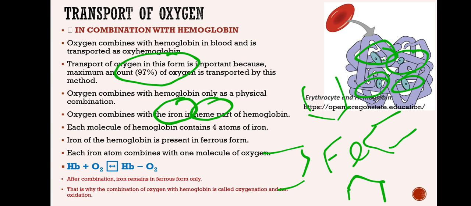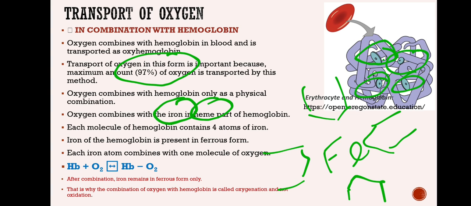So how many heme units are present there? 4 units will be there. The reason is that hemoglobin is formed of 4 polypeptide chains, alpha and beta. 2 alpha and 2 beta chains will be present in the whole structure. Those alpha and beta chains are polypeptide chains formed of amino acid sequences. They fold, and each polypeptide is provided with one heme part, that means one porphyrin ring with one iron.